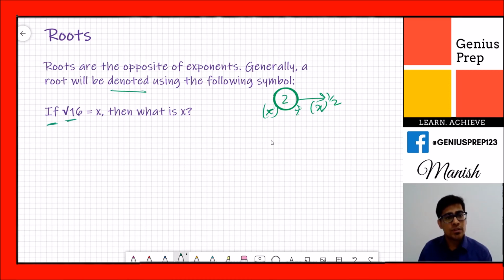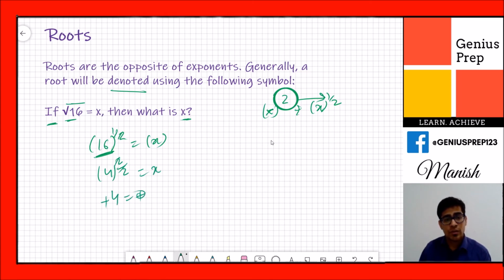Okay, so let's solve this. If root 16 is equal to x, what is the value of x? We can say 16 raised to 1 by 2 is equal to x. When you solve this, what is root 16? You can write it down like 4 squared by 2, right? So you cut this out, x value will be plus minus 4. Always remember plus minus 4, because it can be anything.